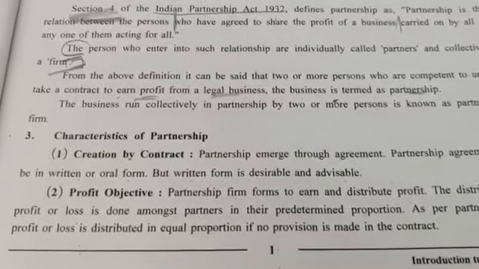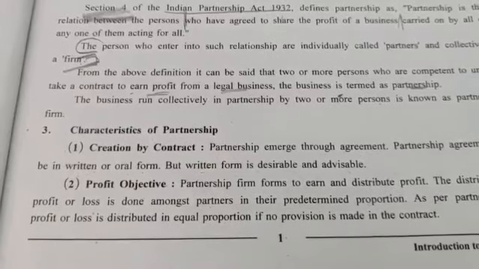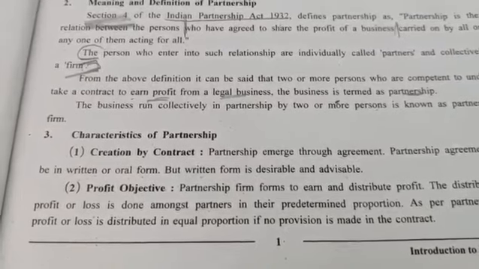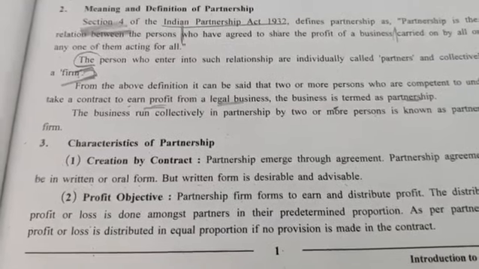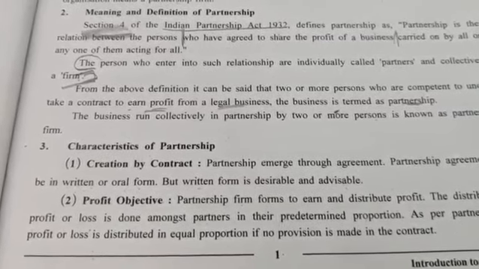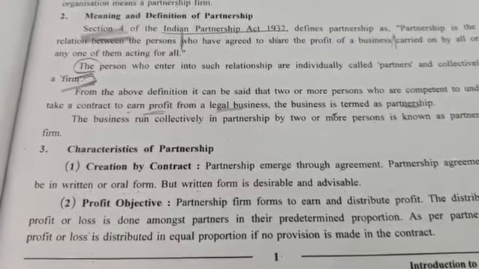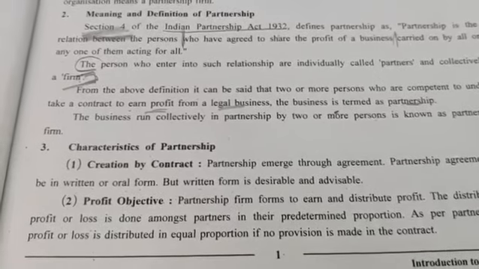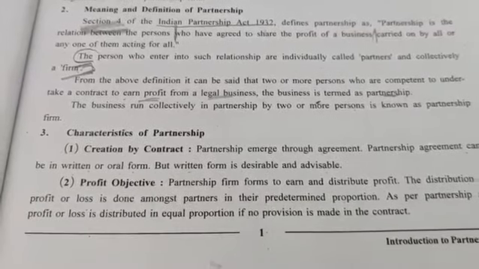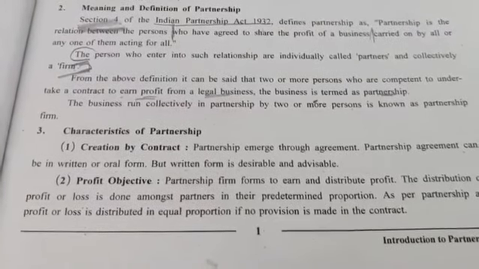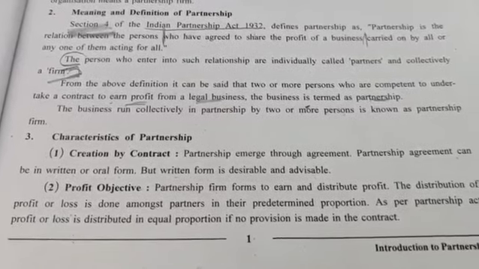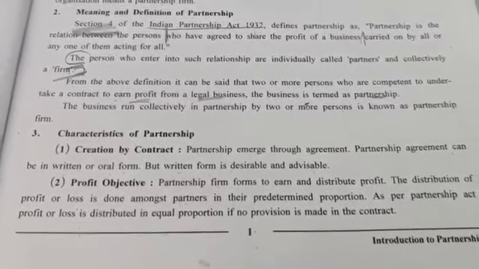Next, profit objective. As in the definition of partnership itself, 2 or more persons are coming into a relationship and into a contract. They have agreed to share the profit of the business. So when they are coming into a relationship, they are agreeing to share the profit. So the second characteristic of partnership is the profit objective. Partnership forms to earn and distribute profit. Why do they come into existence? To earn profit, and whatever profit is earned is to be distributed among all the partners.